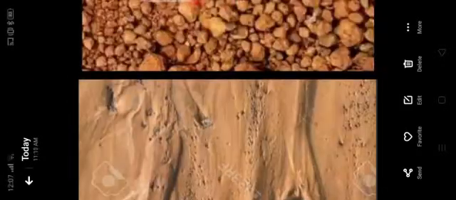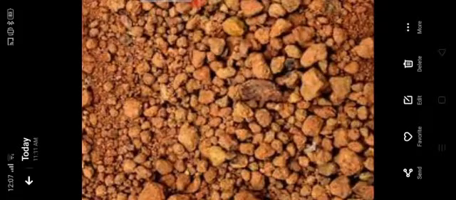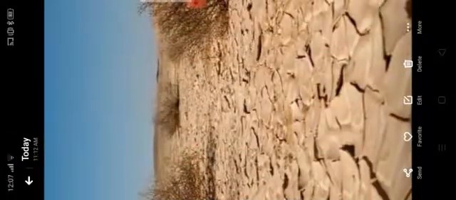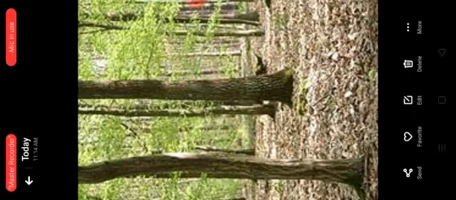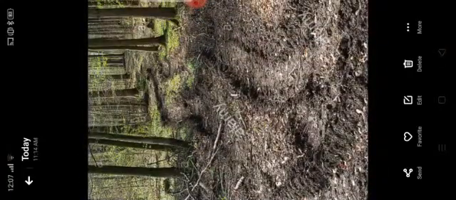This is alluvial soil. This is laterite soil. Here it is desert soil. In the desert area you can see desert soil. This is an example for mountain soil. See, this also is for mountain. So here it is the forest. You can see many trees and all. So this is the forest soil.